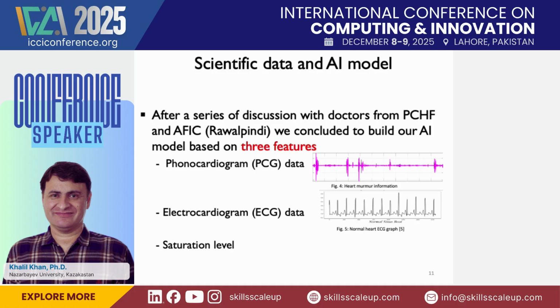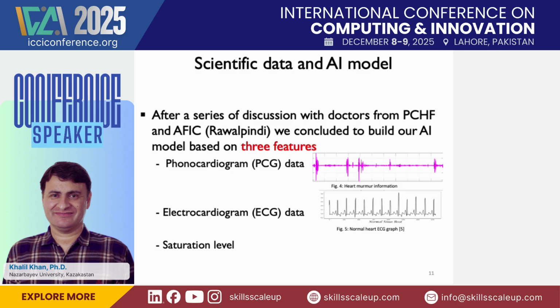Now, from our initial study, we decided to use three kinds of data: the phonocardiogram or PCG data, the data from the ECG or electrocardiogram, and the saturation level. This is based on discussion with the doctors from the Pakistan Children's Heart Foundation and from the AFIC.